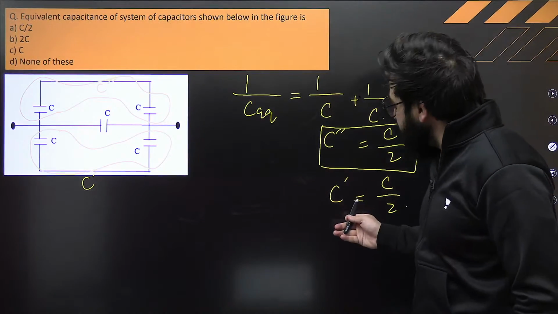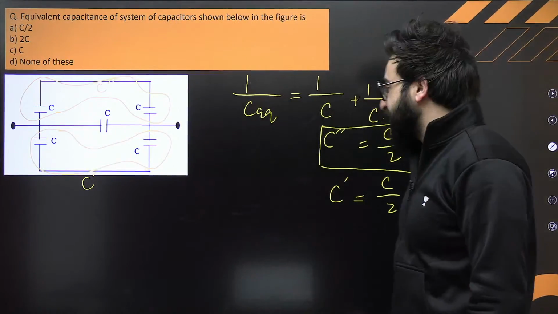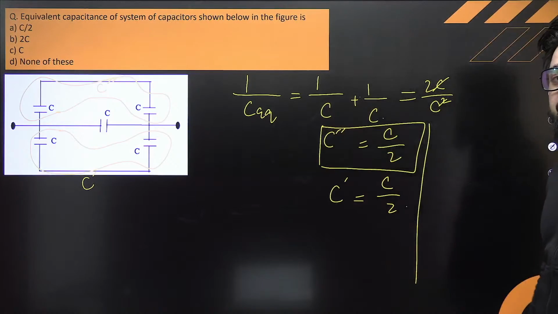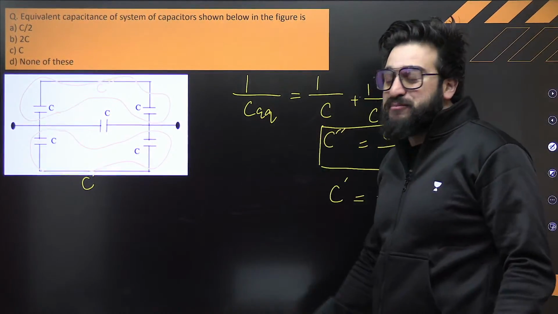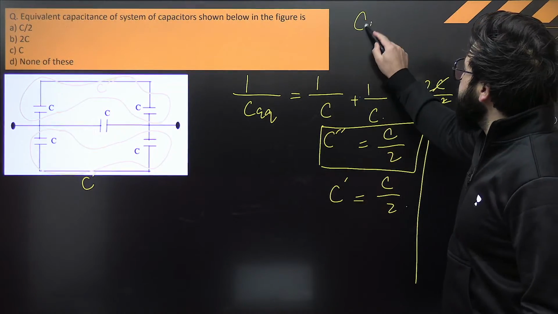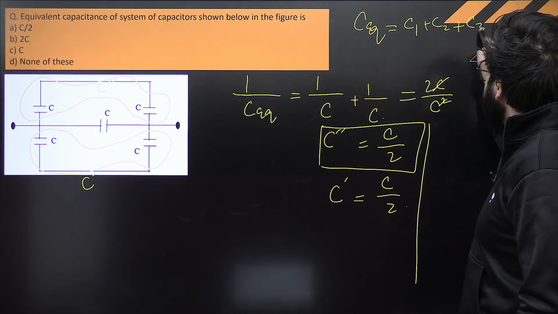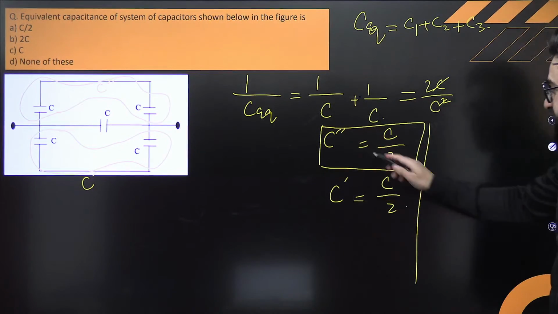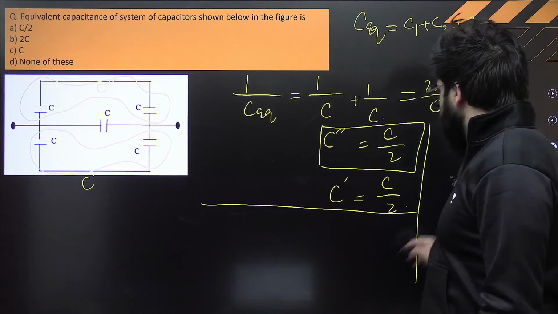Now this C dash, C double dash and this C, all the three are basically connected in parallel. If all the three are connected in parallel, how do we find the equivalent capacitance? Can we say this C equivalent in case of parallel is C1 plus C2 plus C3? Exactly, we solve it something like this.